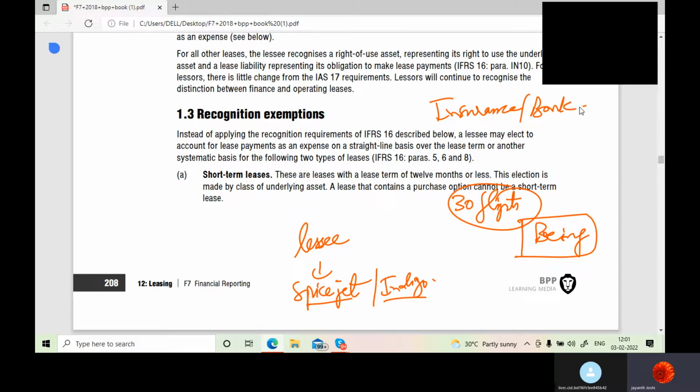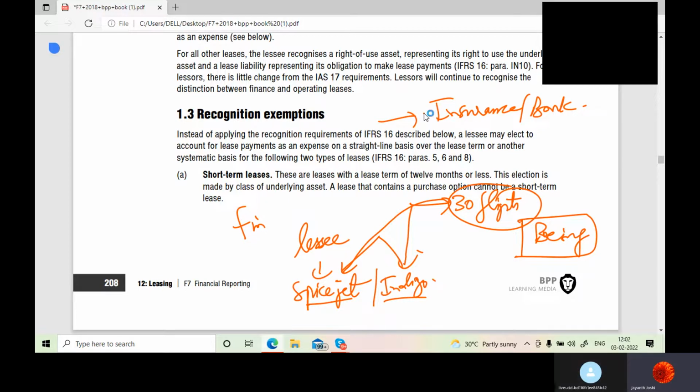What they can do is they can buy these flights for whom? SpiceJet and Indigo. Got it? Yes, sir. They can buy these flights from Boeing for SpiceJet and Indigo, and they can give those flights to SpiceJet and Indigo on lease or finance lease, for which they would be getting a fixed rental on a monthly basis. Got my point?